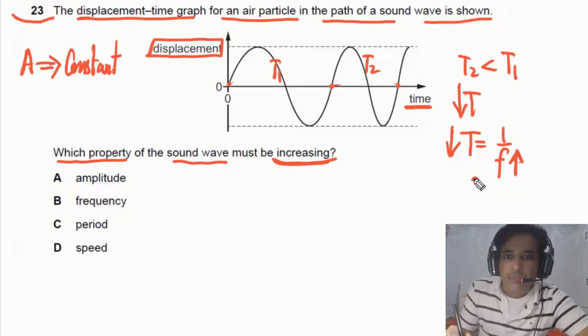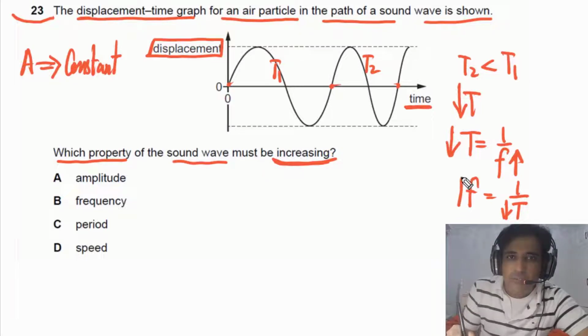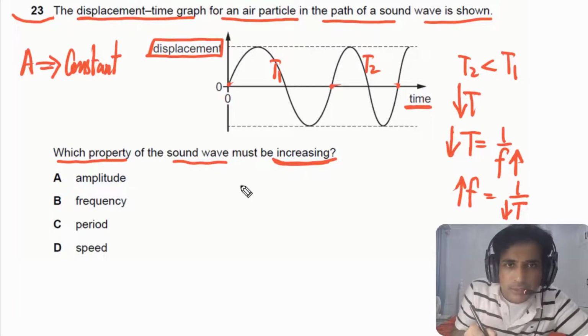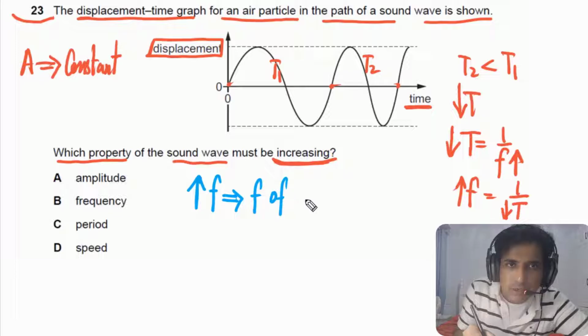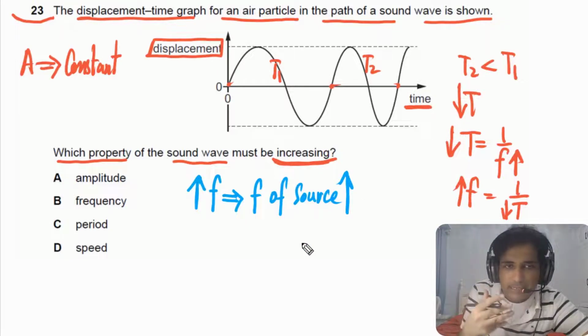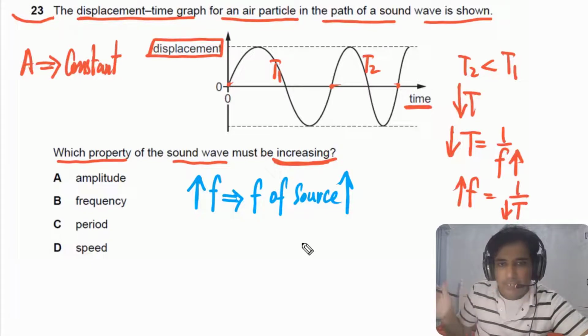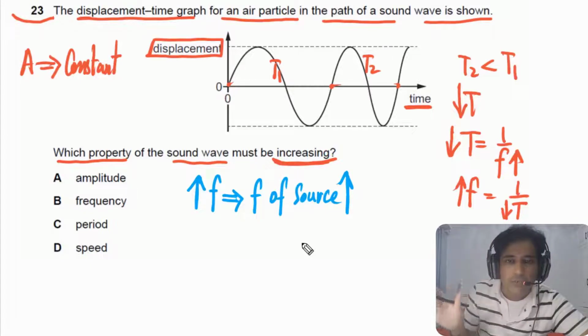We can also write frequency is equal to 1 over T. If time period is decreasing, it means frequency is increasing. Let's try to understand a little bit more about this one. As frequency is increasing, it means that the frequency of the source is changing, or we can say the frequency of the source is increasing. It means the source is sending waves with different frequencies, and the frequency of the sound waves is increasing.